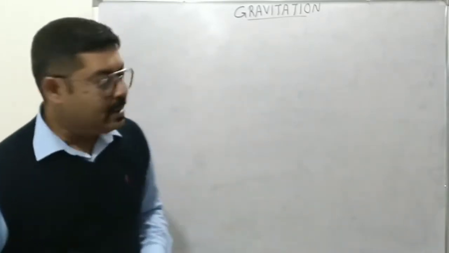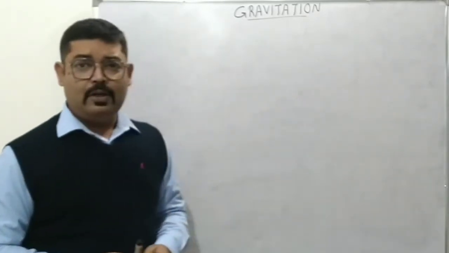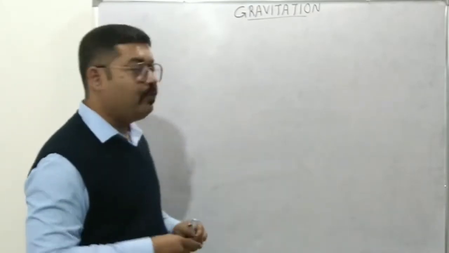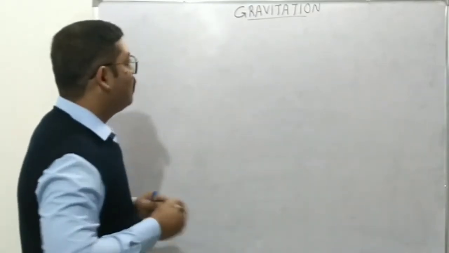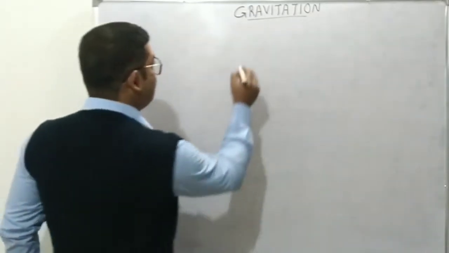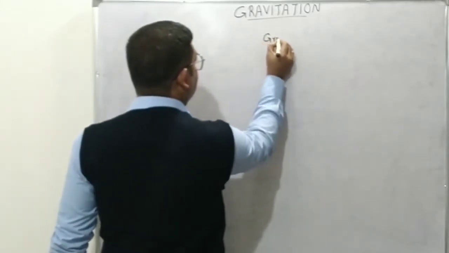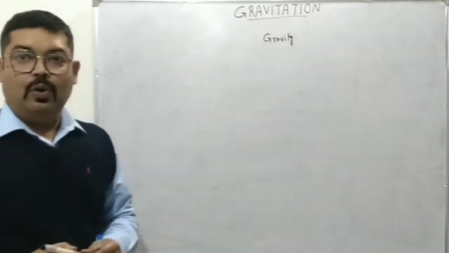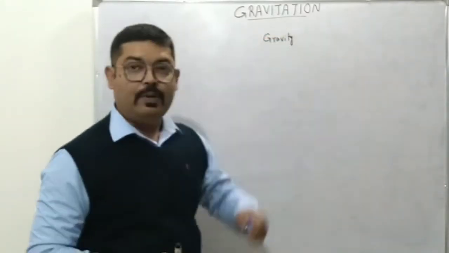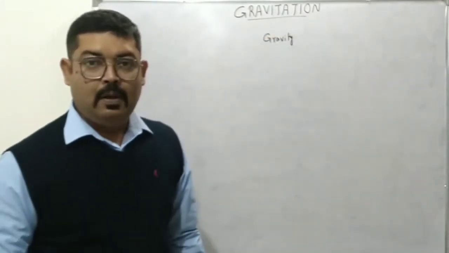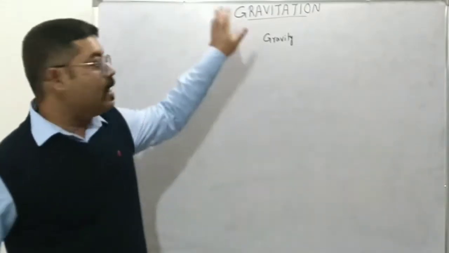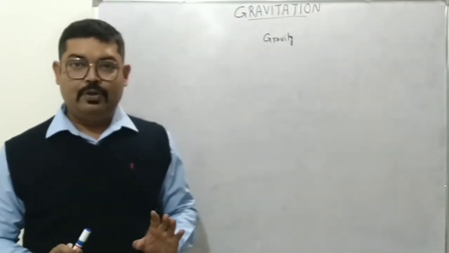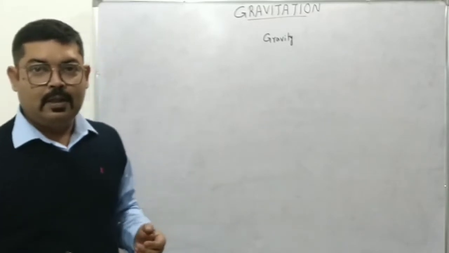Now first and foremost we need to know that there is another term, and we have already used that term, and that term is gravity. So how is gravity different from gravitation? See, gravitation, as we have said, is a universal force of attraction between any two objects.